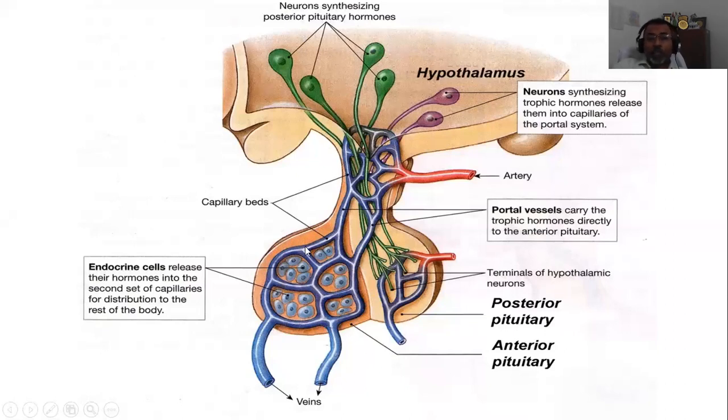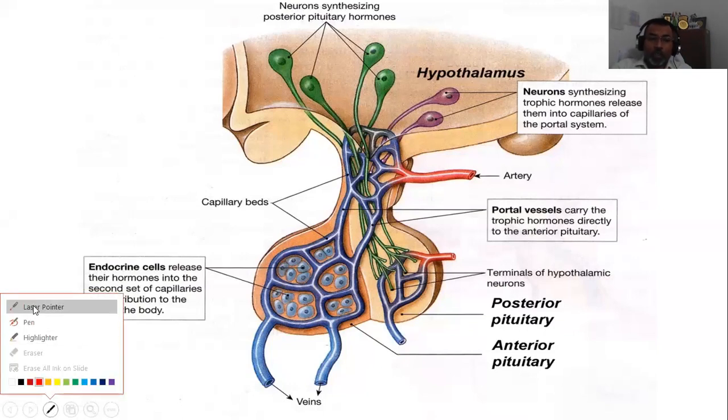The anterior pituitary is connected with the hypothalamus via the portal vessels that carry the trophic hormones directly to the anterior pituitary. You can notice here that the posterior pituitary is connected to the hypothalamus with the help of the neurons.